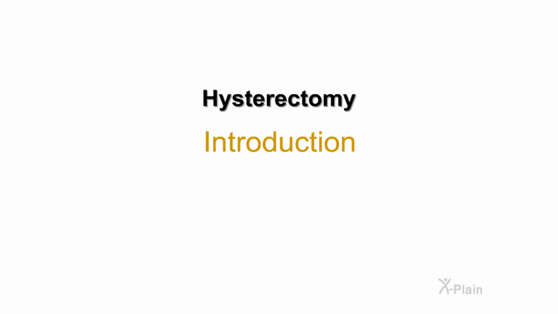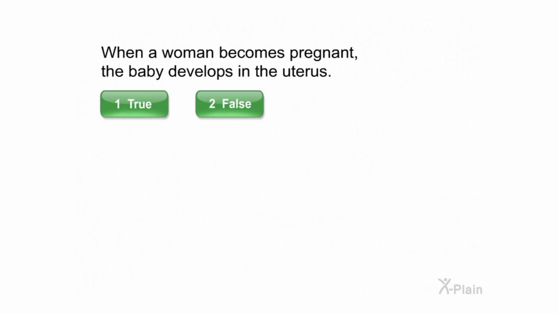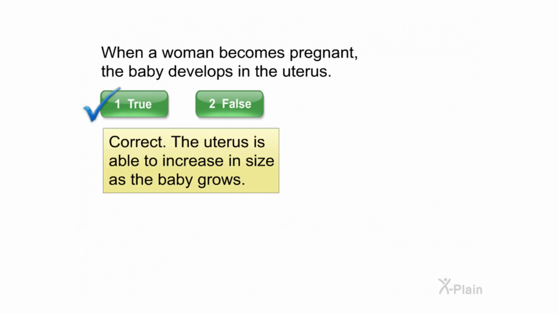Hysterectomy. Introduction. When a woman becomes pregnant, the baby develops in the uterus. Select true or false. Correct. The uterus is able to increase in size as the baby grows.